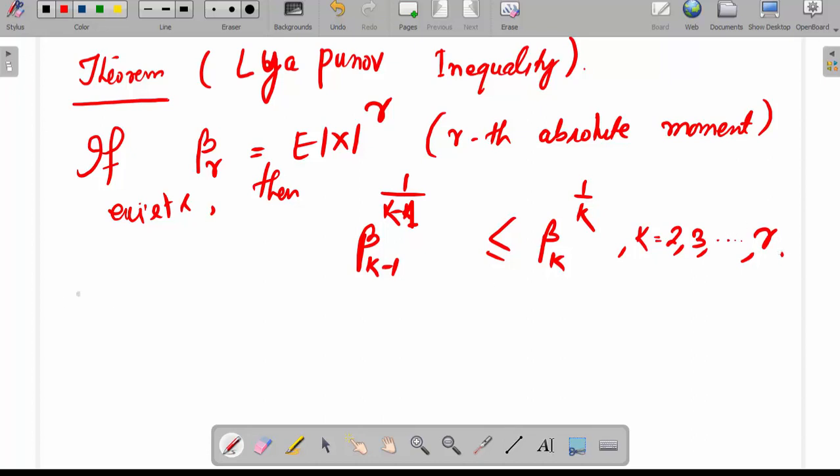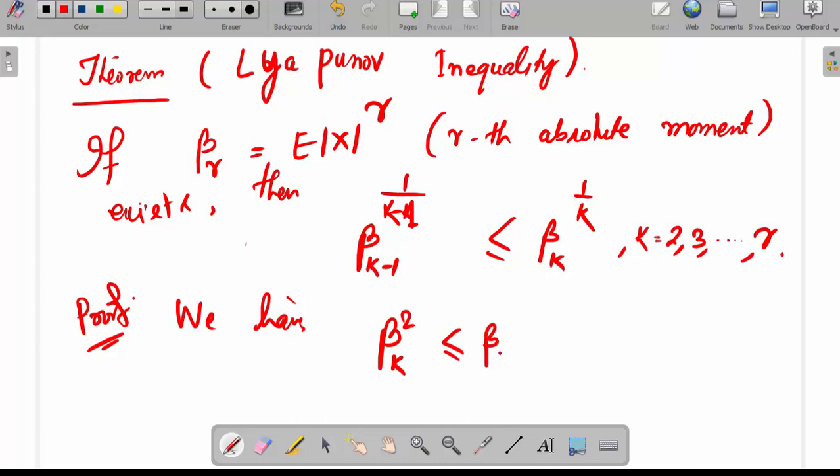Now we shall prove it. From the previous theorem we have beta k square less than or equal to beta k minus 1 into beta k plus 1.